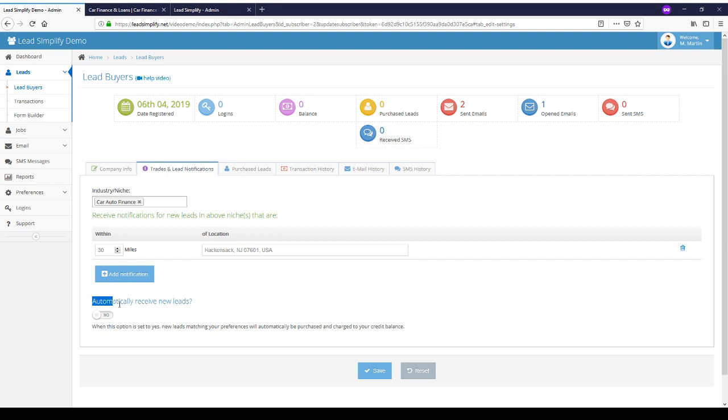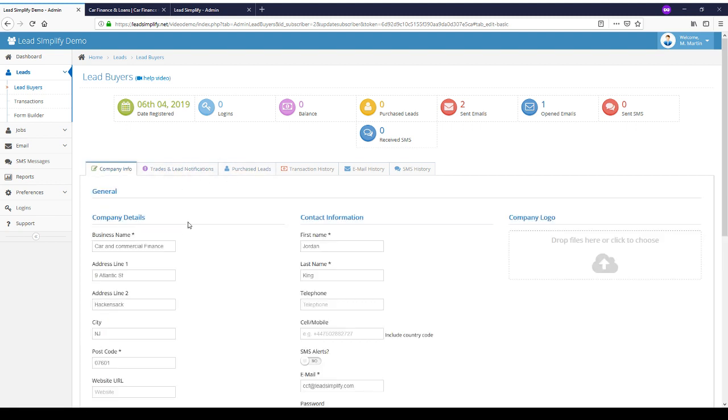This person isn't set to automatically purchase new leads. If they had this switched on, they would automatically purchase this lead when it came into the system. So what we'll see when we log in as this lead buyer a little bit later on, that one lead would be available for them to purchase.